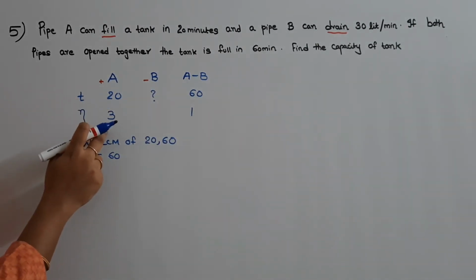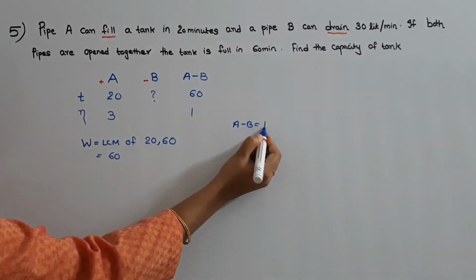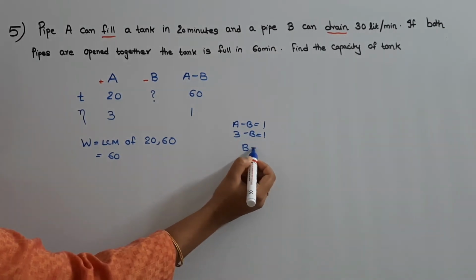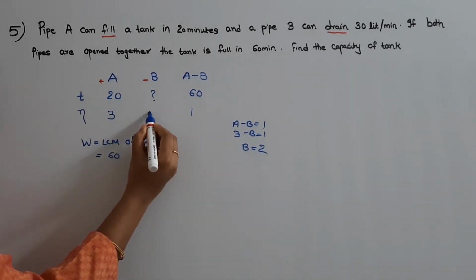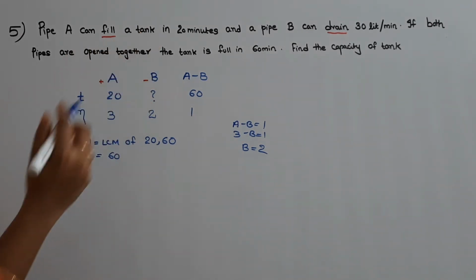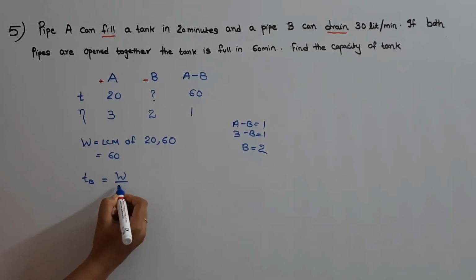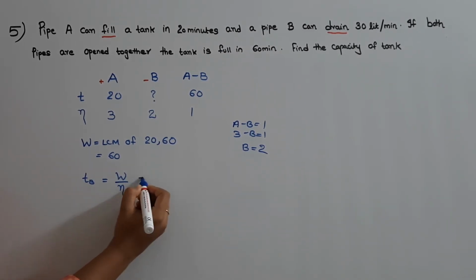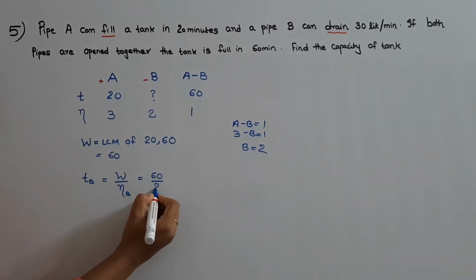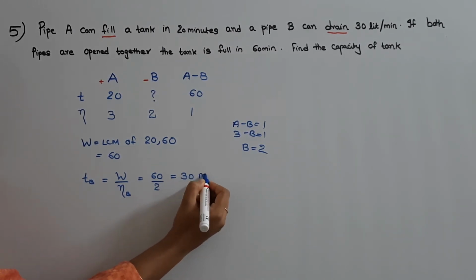Now A's efficiency is 3, A minus B's efficiency is 1. A minus B is equal to 1 and A is 3. Then B will be equal to 2. So the efficiency of B will be equal to 2. Now find out the time taken by B to drain the tank. So time taken by B will be equal to work done by efficiency of B. So what is the work done? 60. What is the efficiency of B? That is 2. Hence the time taken by B to drain the tank is 30 minutes.